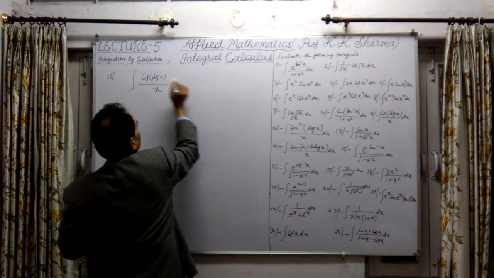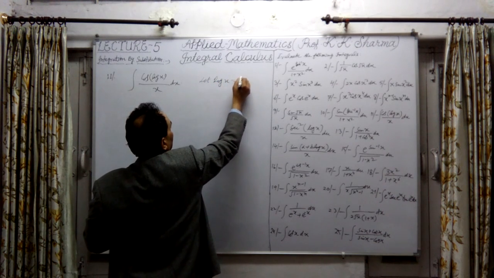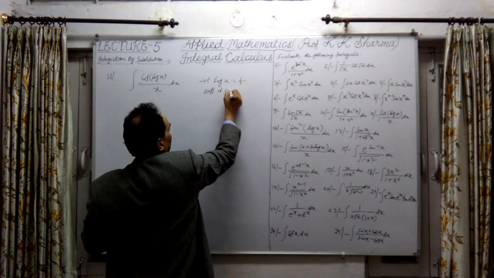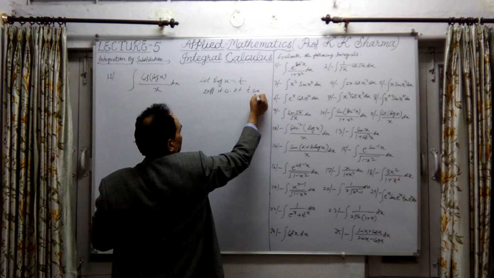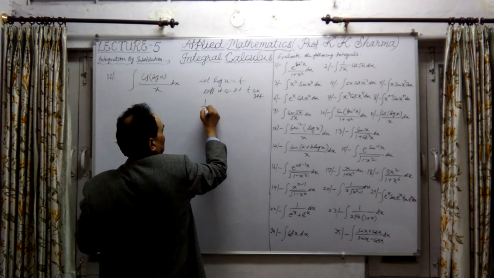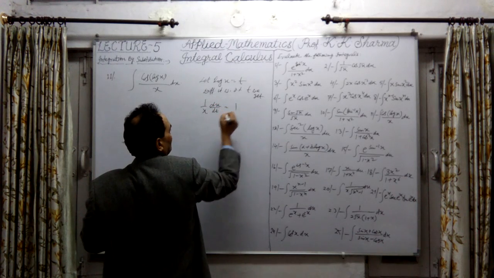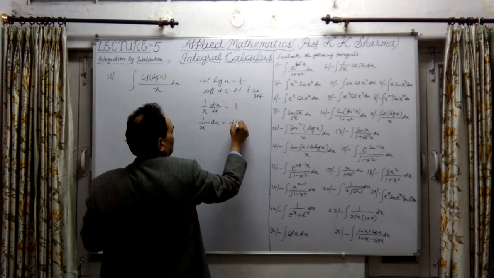Now let's assume log x equal to t. Differentiating it, we get 1 upon x into dx upon dt equal to 1, or 1 upon x into dx equal to dt.